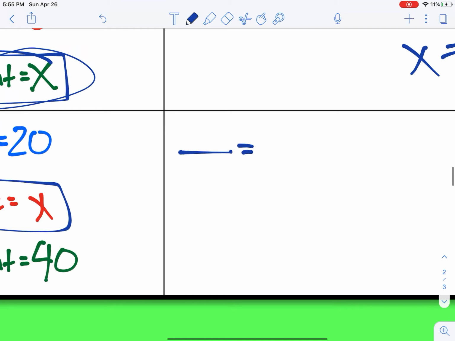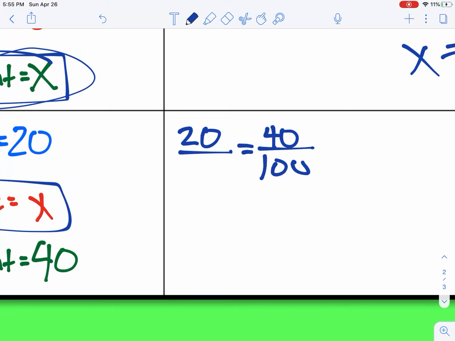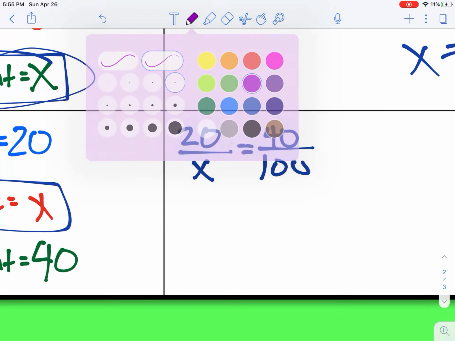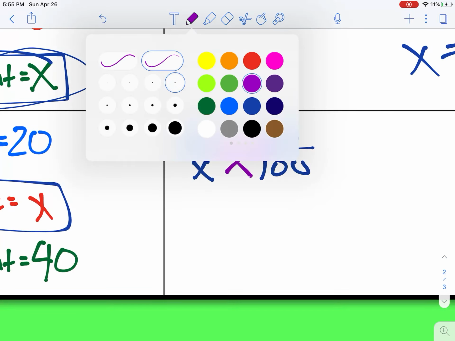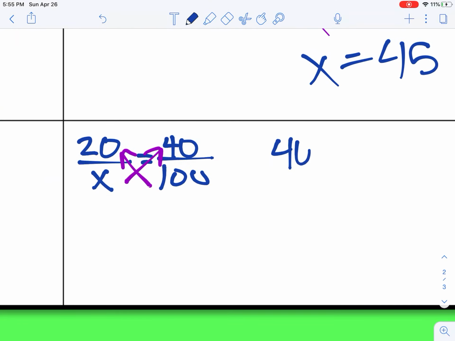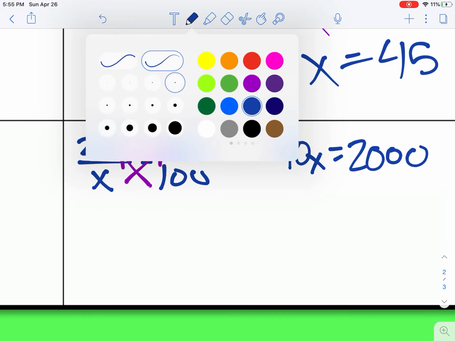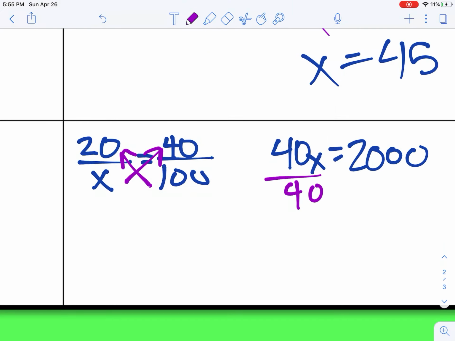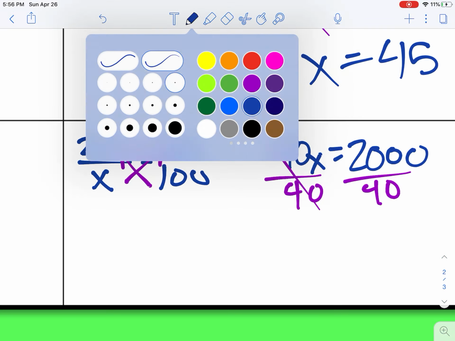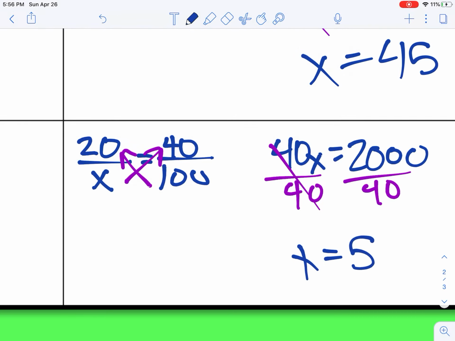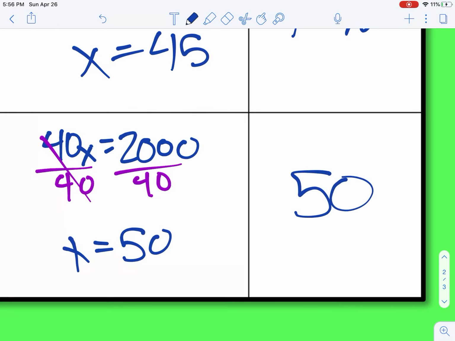So I'm going to set up my proportion by putting 100 in the bottom right hand corner and 40 above it since that's my percent. Part goes on the top, which was 20, and whole goes on the bottom, which is my variable. Now I can go ahead and I can cross multiply, and 40 times X is 40X, and 20 times 100 is 2,000. This time we're going to be dividing by 40. So divide by 40 on both sides. Those 40s go away, and X equals 50. So our answer is $50. Make sure the money sign goes in front of the number instead of behind.